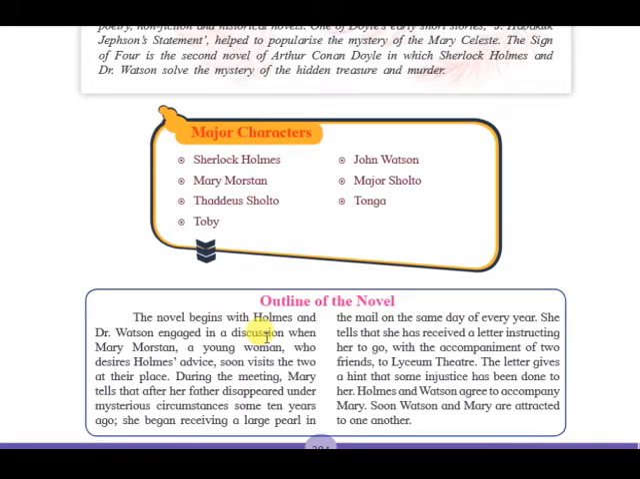She tells that she has received a letter instructing her to go with the accompaniment of two friends to the Lyceum Theatre. The letter hints that some injustice has been done to her. Holmes and Watson agree to accompany Mary. Soon, Watson and Mary are attracted to one another. So she also learns that these letters tell that some injustice is happening to her or has happened to her. The letter gives instructions, she follows the instructions, and she finds the pearl. Soon, Watson is attracted toward this young woman, Mary.